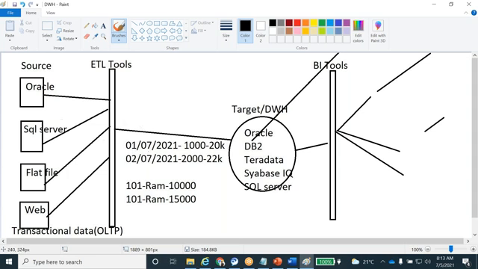Once the data enters the data warehouse, we can't do any manipulations. Only select is used on top of it, not DML operations like update or delete. This kind of transaction can't be done in the target database. Whatever new data there is, we can only insert it.